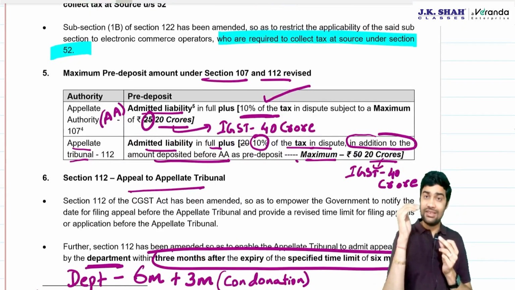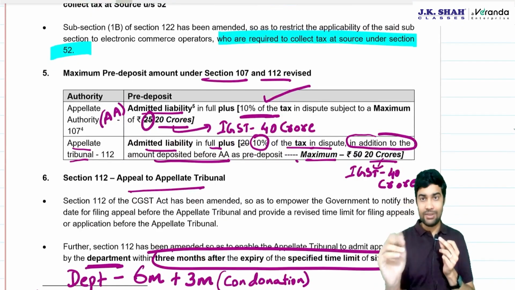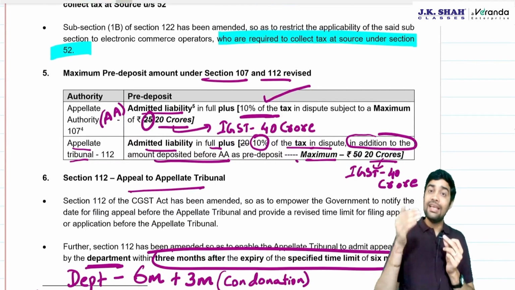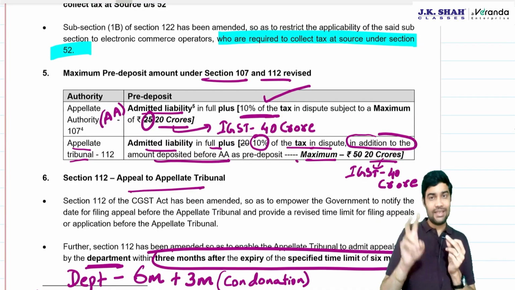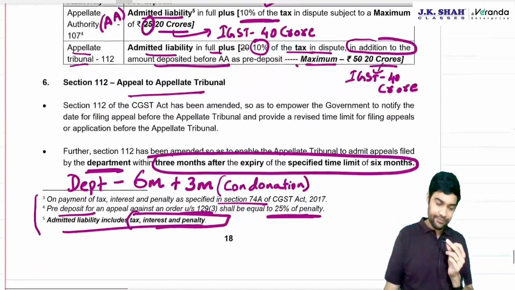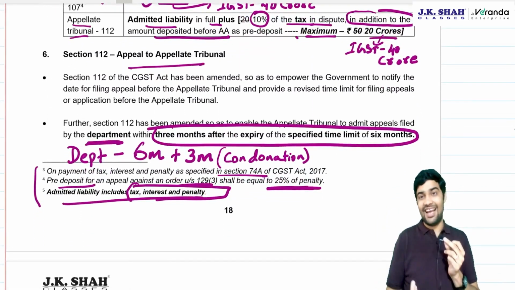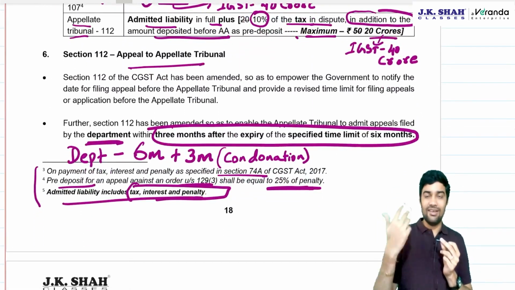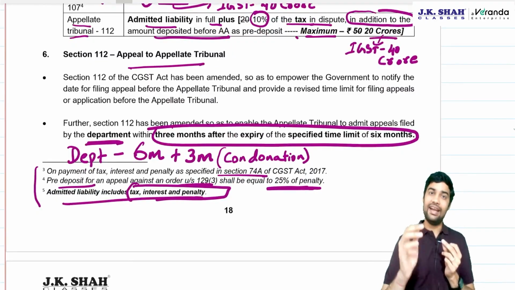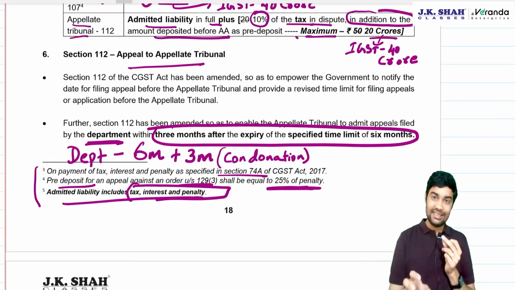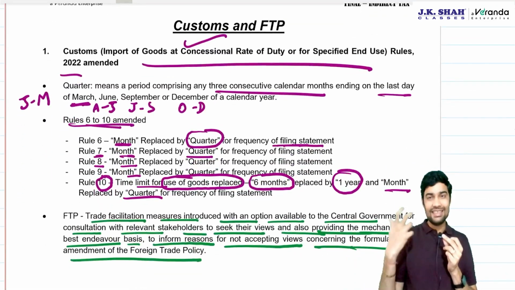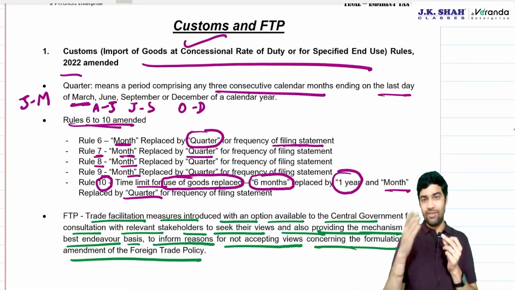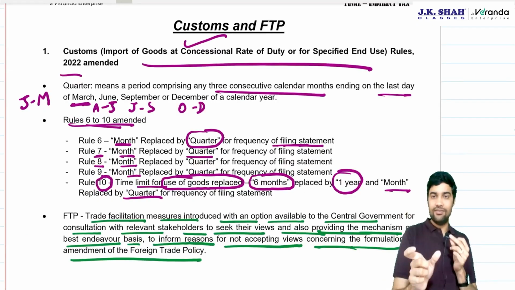Pre-deposit, very important. First level, admitted liability plus 10%, maximum 20 crores. Second level, admitted liability plus additional 10%, maximum again 20 crores. Time limit to file appeal, government can give revised timelines, and department will get 6 months plus condonation of delay of 3 months.